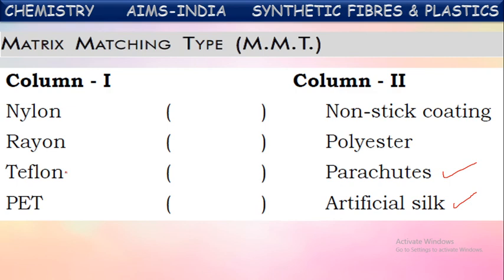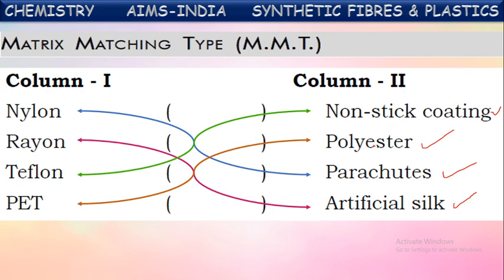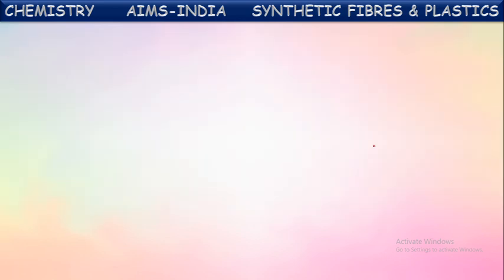So this non-stick coating is made with Teflon. Next, PET, polyethylene terephthalate. It is one of the polyesters which is used for making of bottles and jars. Okay, nylon, parachutes, rayon, artificial silk, Teflon, non-stick coating, PET, polyester. So this is a correct matching. Observe once matching. Okay, next.